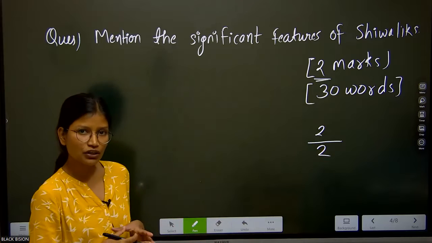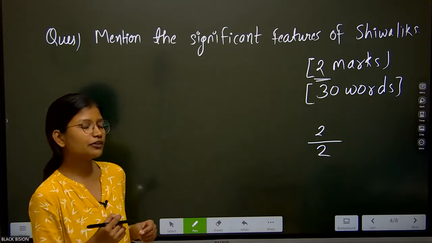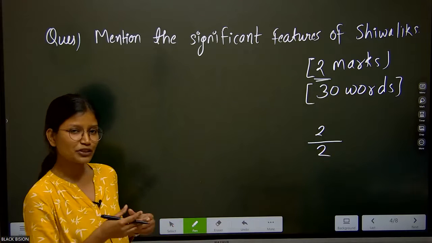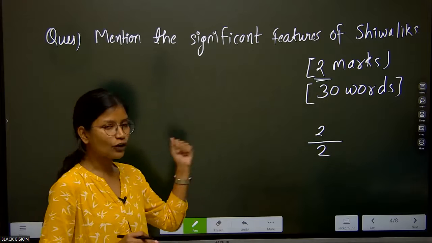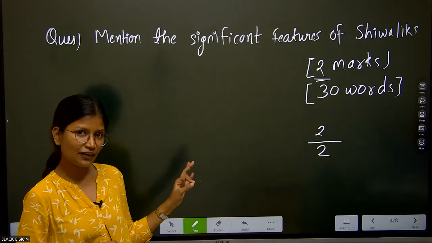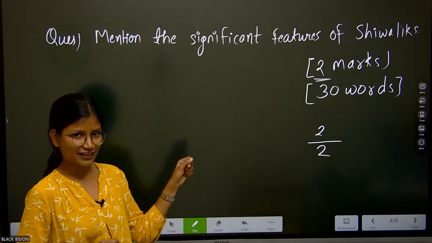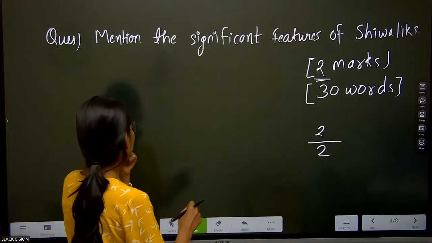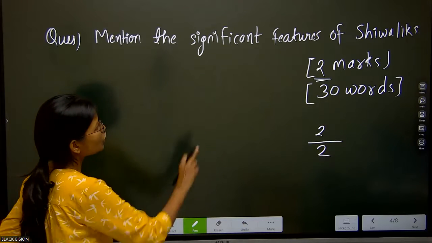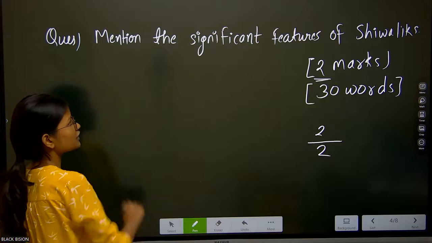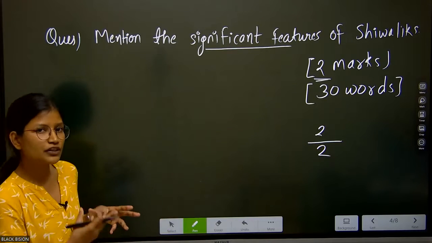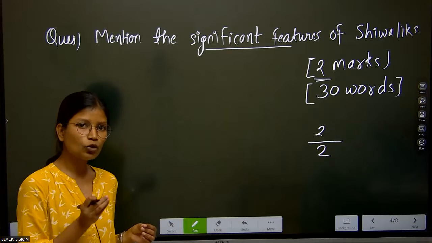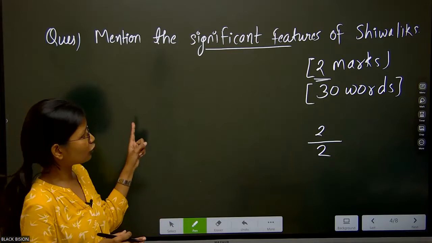But in the case of the other question, which is the long format, the subjectivity of the examiner comes into play. So there it is slightly difficult to get the full marks. So the focus should be on the 2-marker question. Here we can actually catch all of the marks. Fine. So see here, since the question is for 2 marks and 30 words, what do we have to write here? The question itself states the significant features. That means not all features of Shivaliks, but only the most important features of the Shivalik that we have to write.